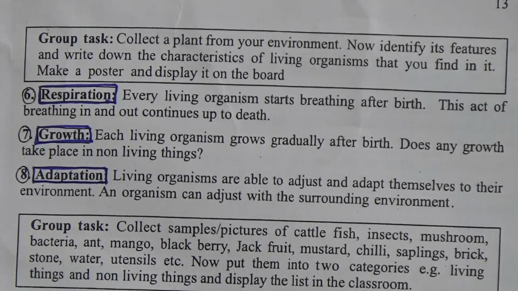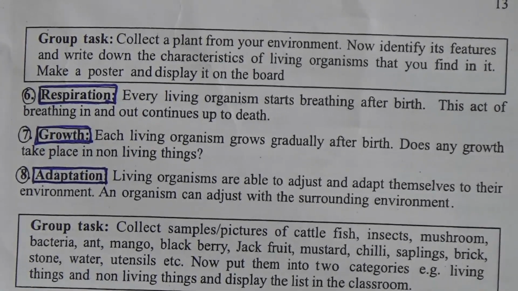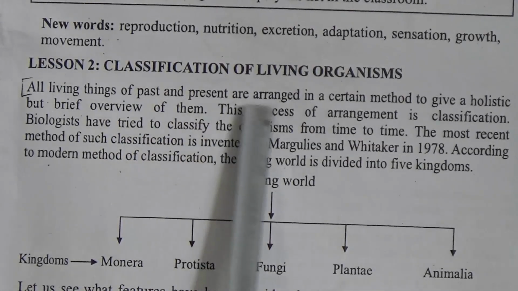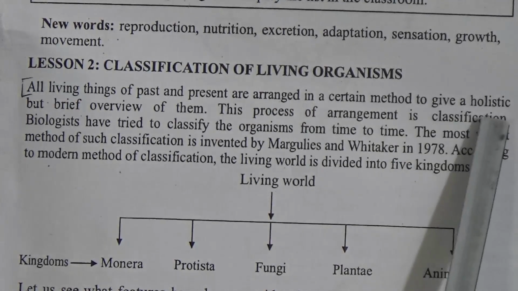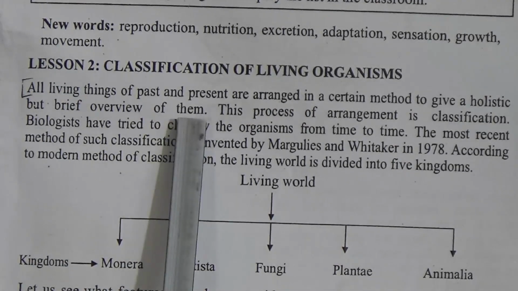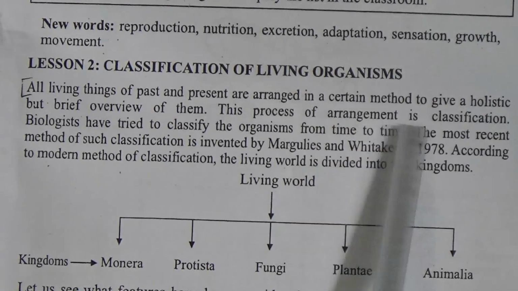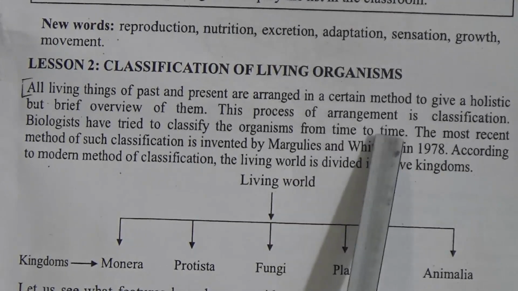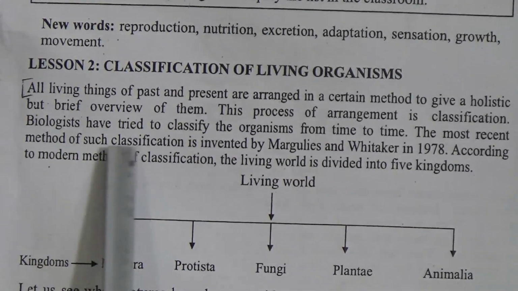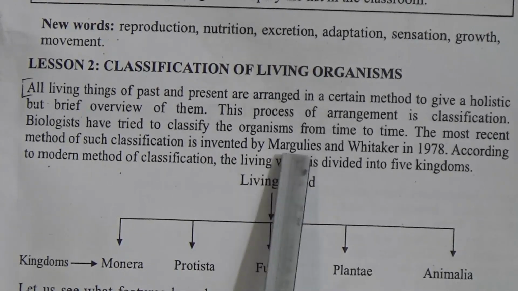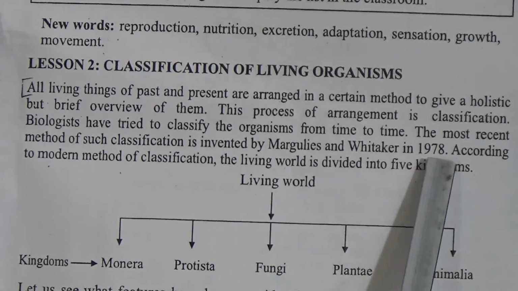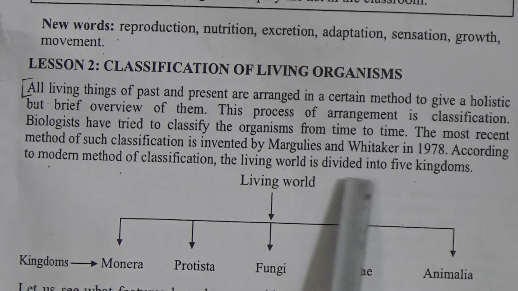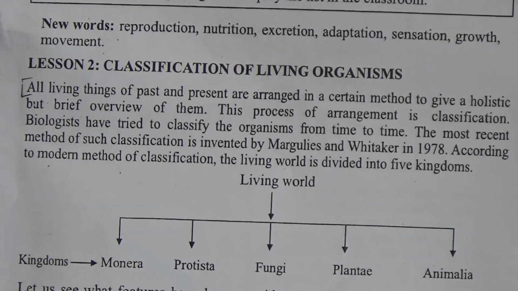Lesson number 2, classification of living organisms. All living things of past and present are arranged in a certain method to give a holistic but brief overview of them. This process of arrangement is classification. Biologists have tried to classify organisms from time to time. The most recent method of such classification was invented by Margulis and Whittaker. According to the modern method of classification, the living world is divided into 5 kingdoms.